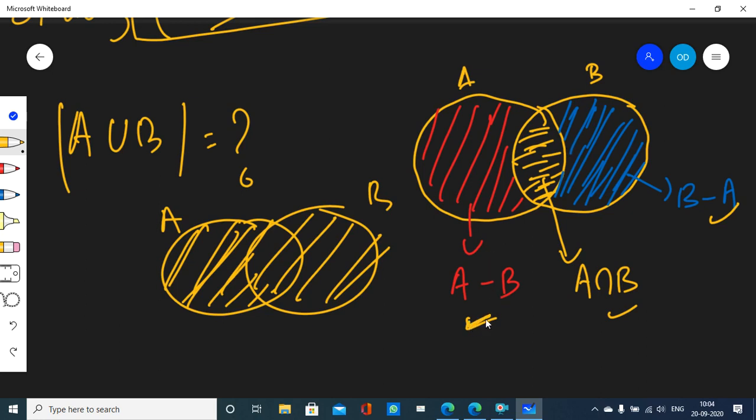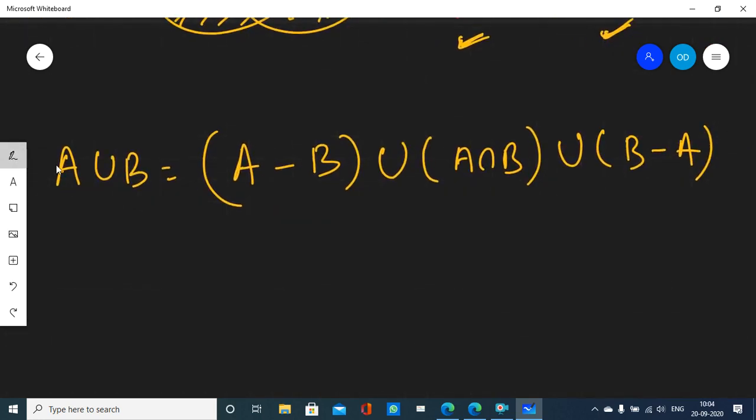That means A minus B, A intersection B, B minus A, these three sets are mutually disjoint, right? They have no elements in common between them at all. A minus B and B minus A are disjoint. A minus B and A intersection B are disjoint. A intersection B and B minus A are disjoint. They are mutually disjoint.